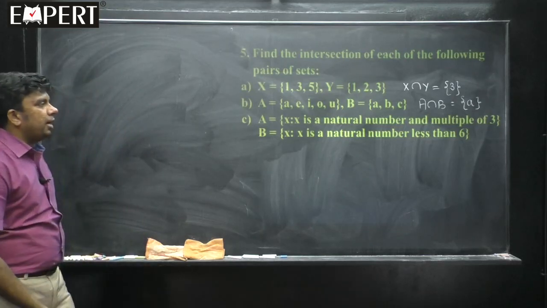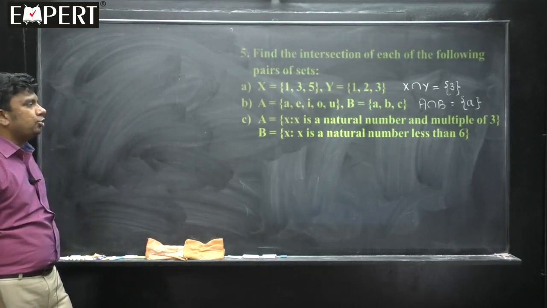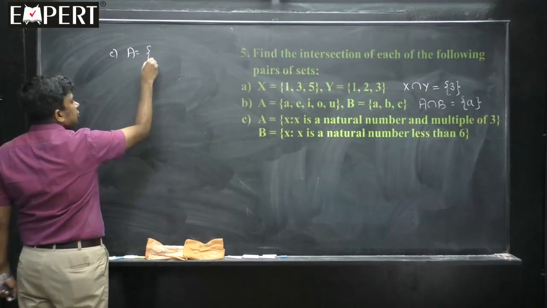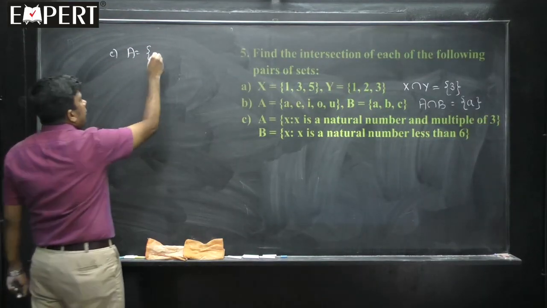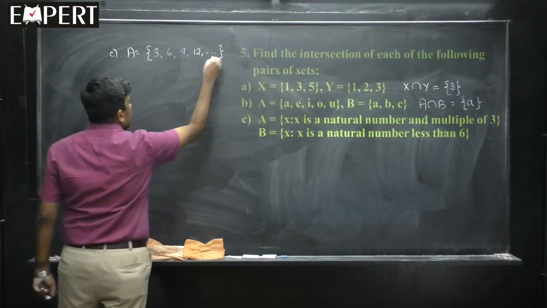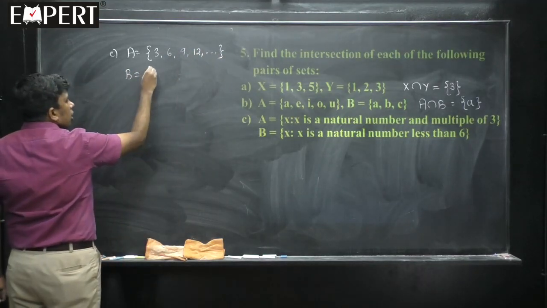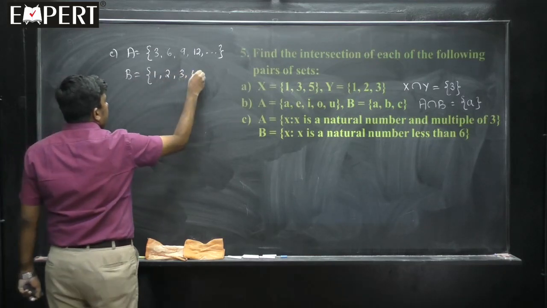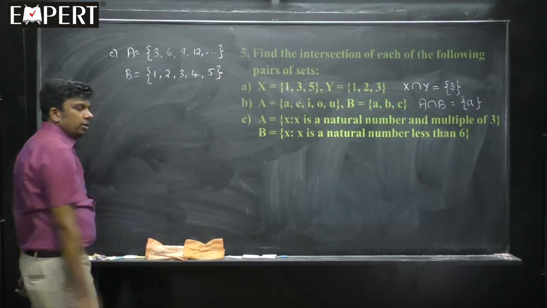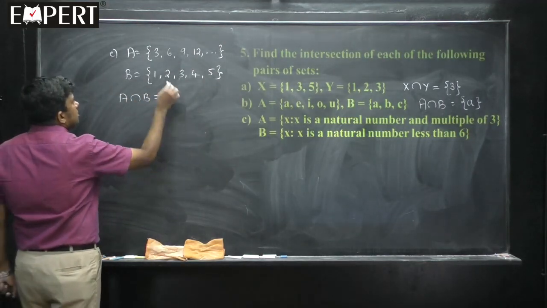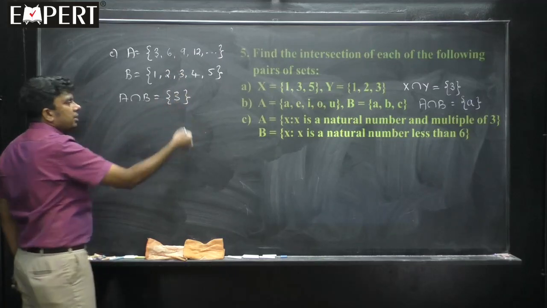X is a natural number and a multiple of 3. X is a natural number and less than 6. So, first set A here is natural numbers that are multiples of 3: 3, 6, 9, 12, and so on. Then B is equal to all those x such that x is a natural number less than 6: 1, 2, 3, 4, 5. Less than 6 means 6 will not come into the picture. The question is, what is A intersection B? The answer is the common elements you have to highlight. Only one element is common, that is 3.